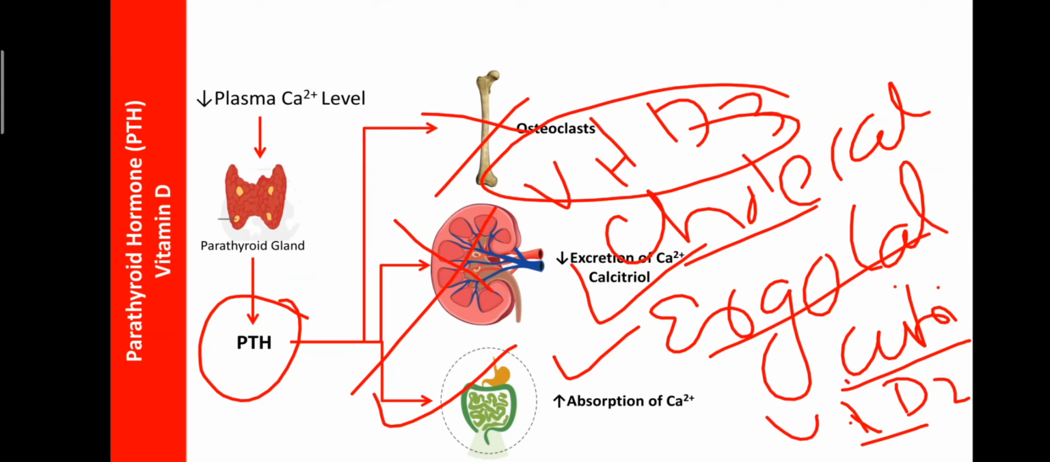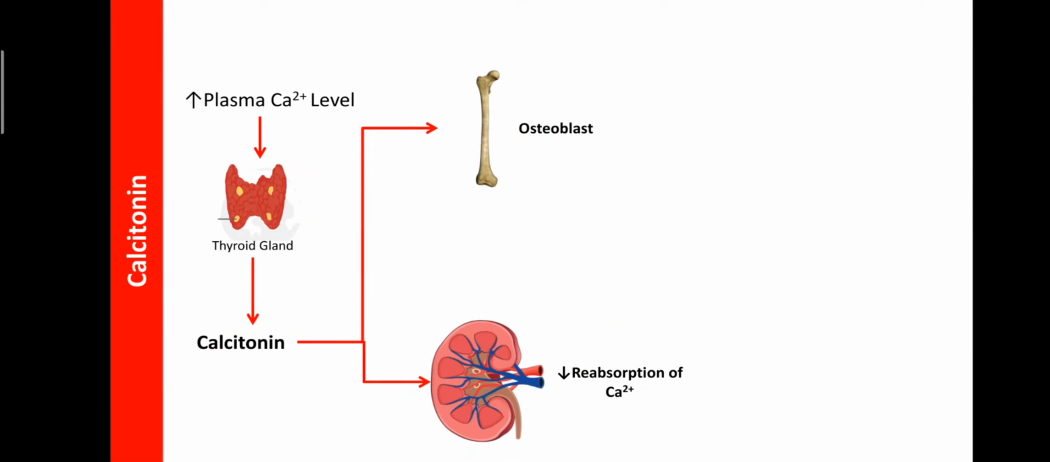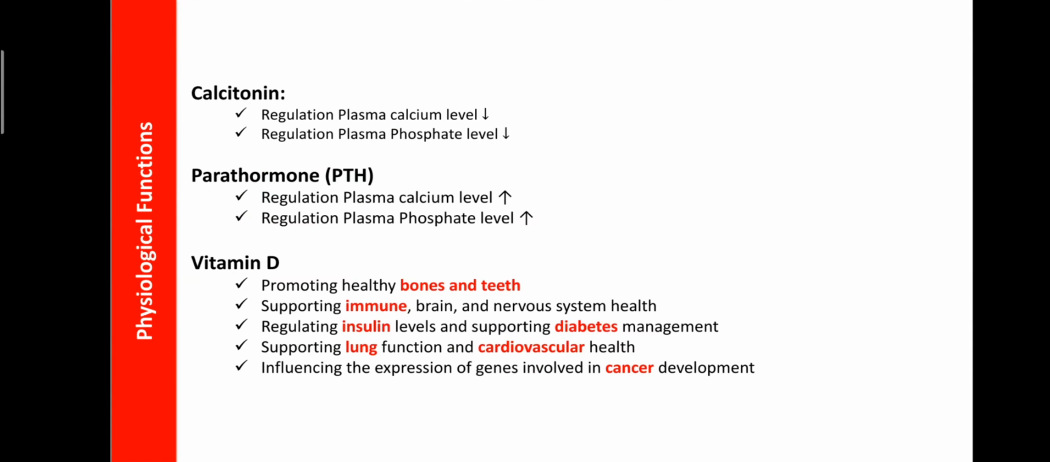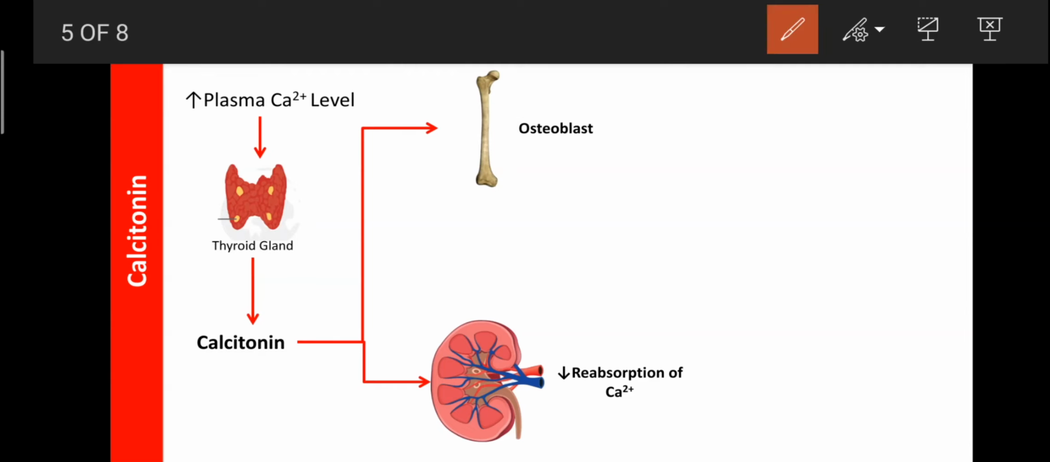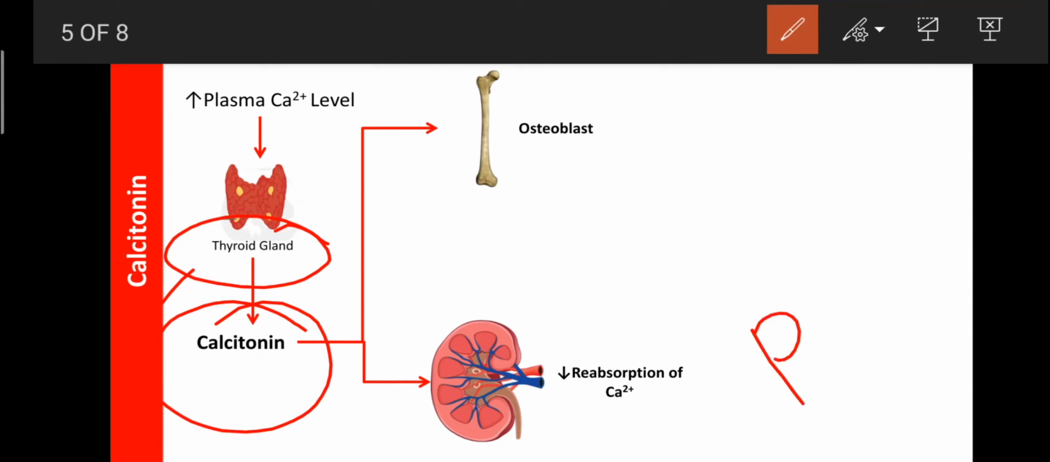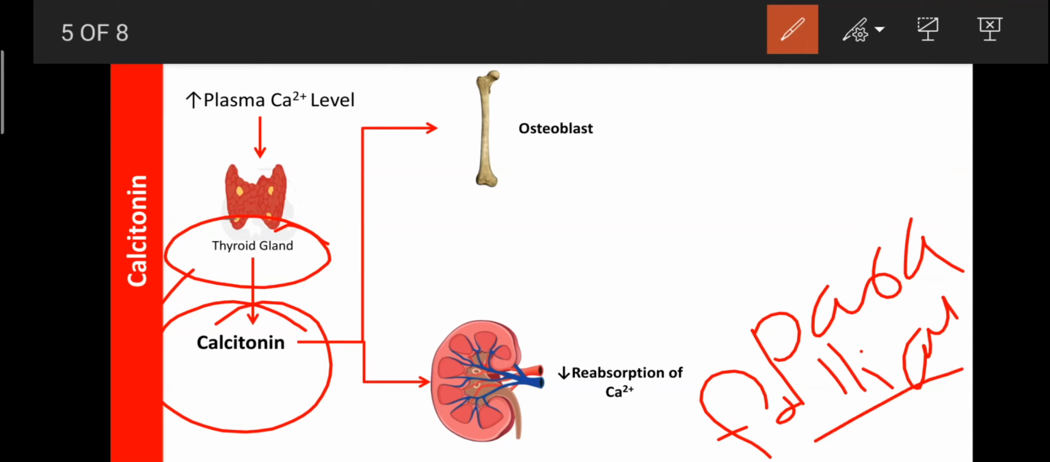Okay, so next, regarding calcitonin, it is a thyroid hormone. The thyroid gland contains two types of cells, follicular cells and parafollicular cells, and the parafollicular cells secrete calcitonin. So when the plasma calcium level increases under the influence of PTH or vitamin D, the thyroid gland automatically secretes the hormone known as calcitonin with the help of the parafollicular cells.